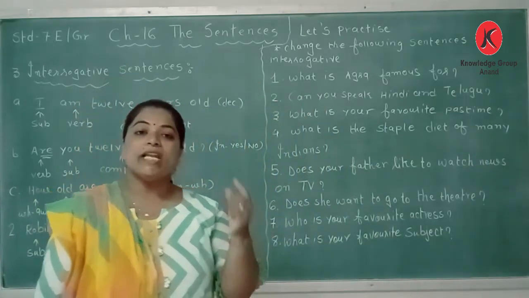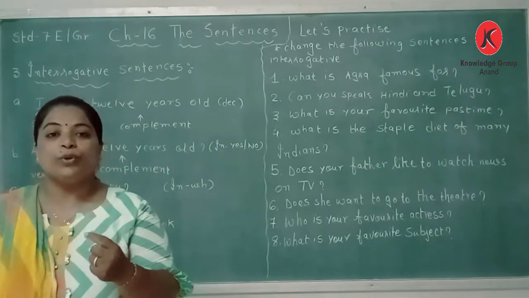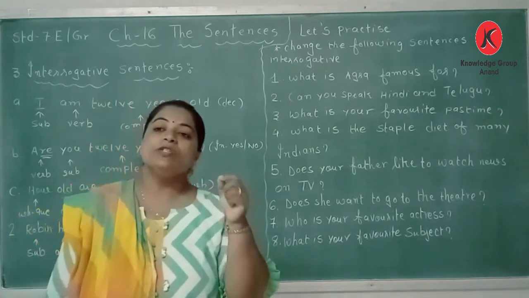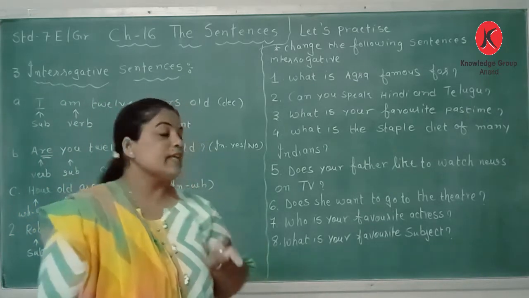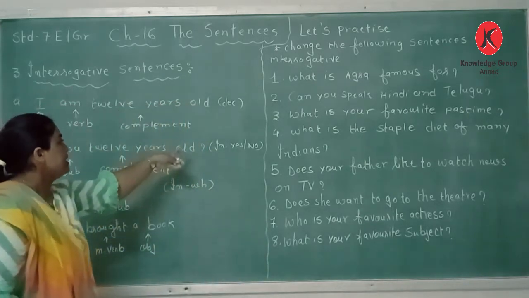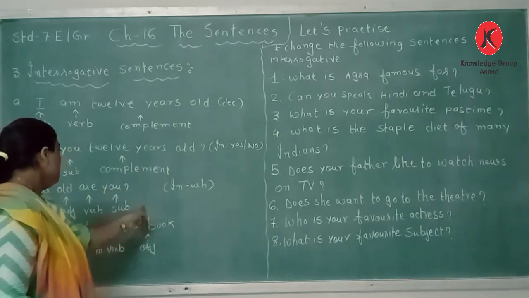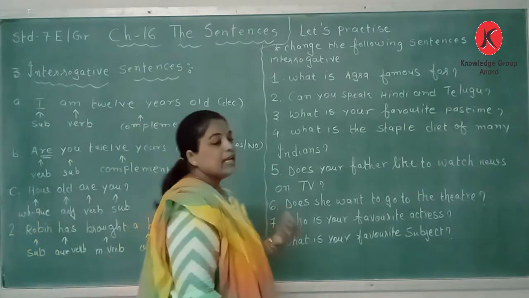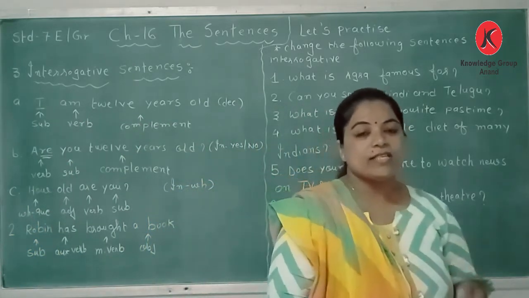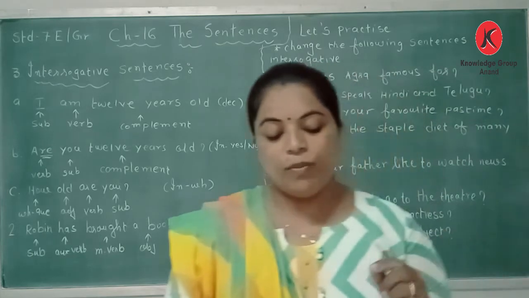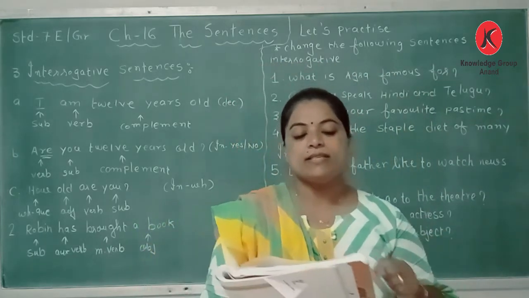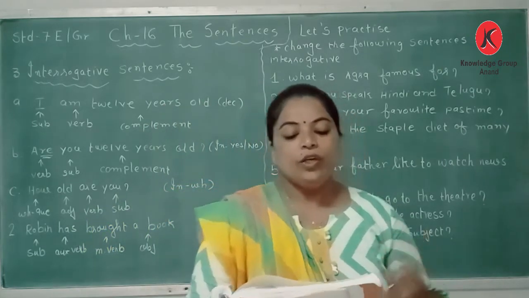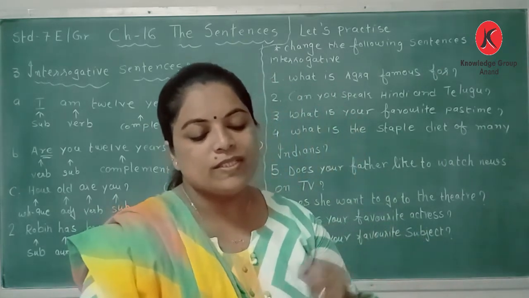So these are the examples of interrogative sentences. One declarative sentence is changed into a yes and no interrogative, and the same sentence using the WH words we change into a question sentence. And at the end of the sentence, there is a question mark. Next, let us practice and know more about the exercise. On page number 156, the exercise is given. Change the following sentences into interrogative sentences.